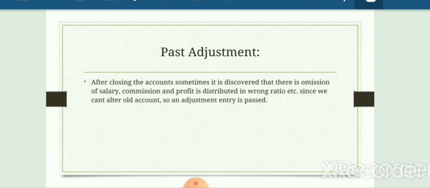of past adjustment. And if you remember, in past adjustment, if we have to take something from the partner, then they should be debited, and if we have to give something to the partner, then they should be credited. And after making all the necessary adjustments, both sides of the firm should be equal. If any difference is there, then it will be settled on the reverse side of partners' capital accounts in their profit sharing ratio.